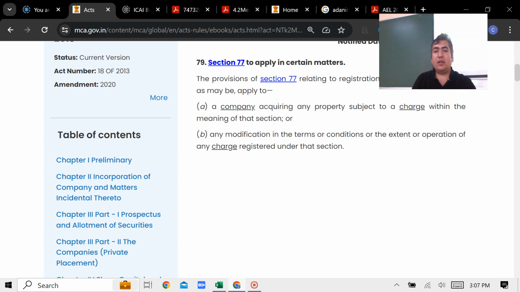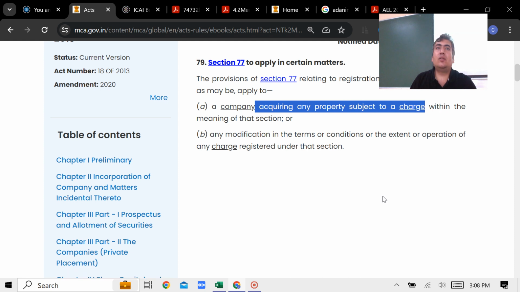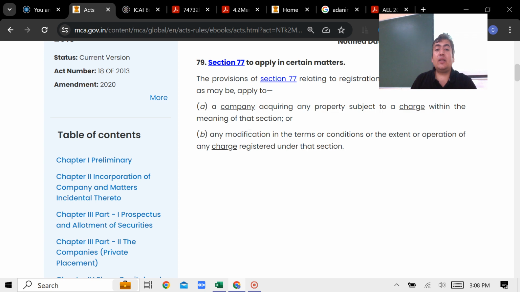And what is that other matter? Let me tell you. The provisions of section 77. 77 says what? By either using CHG1 or CHG9, you have to register the details with the ROC. So what are the other details? Guys, as soon as you are acquiring a property under the charge, for example, you are buying a car under security, तो भी आपको ये करना पड़ेगा. And as well as if it is modification. So that I think already I have discussed that whether it's a modification or creation, answer will remain same बच्चा.